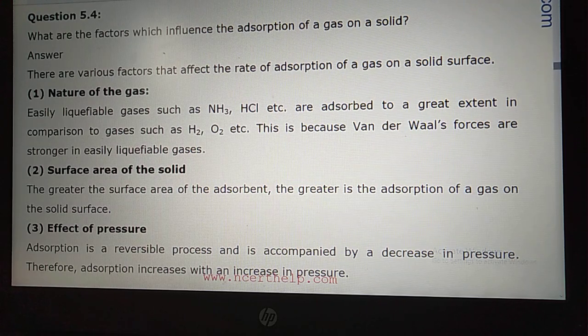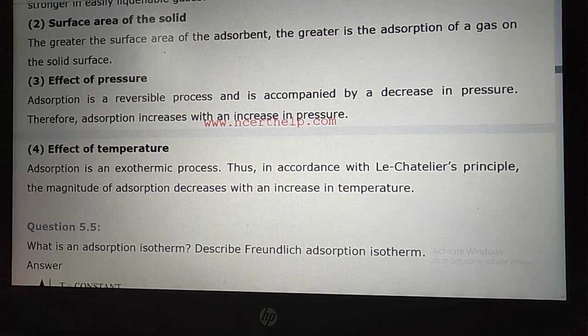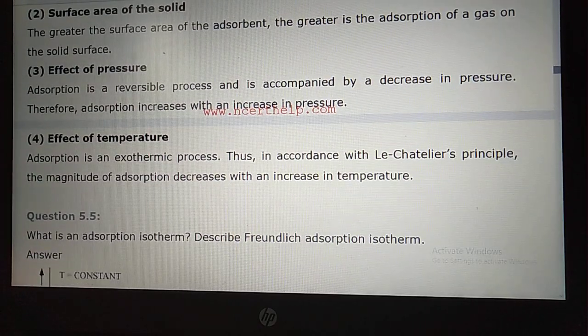Now let us move to point number 4, students, effect of pressure. Adsorption is a reversible process and is accompanied by a decrease in pressure. Therefore, adsorption increases with increase in pressure. So, dear students, whether chemisorption or physisorption, both types of adsorption increase with increase in pressure.